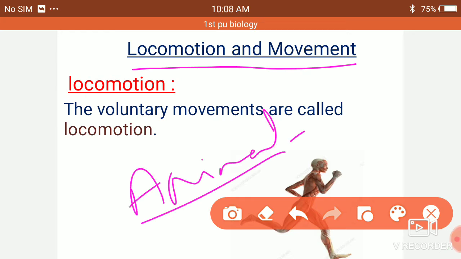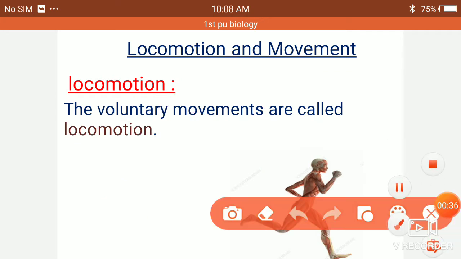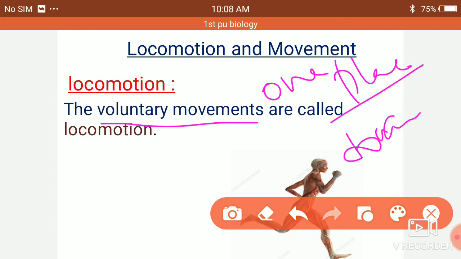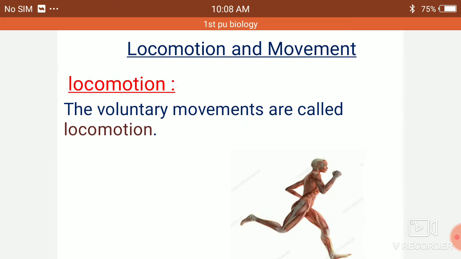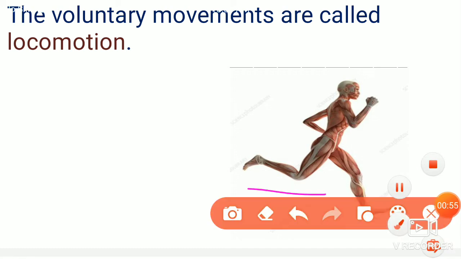Animals can move from one place to another place. But in the case of plants, the plants cannot move from one place to another place. Such a movement, when we have a voluntary movement from one place to another place, such a voluntary movement is called the locomotion. You can see here in the picture, the person is showing the movement, that is voluntary movement.